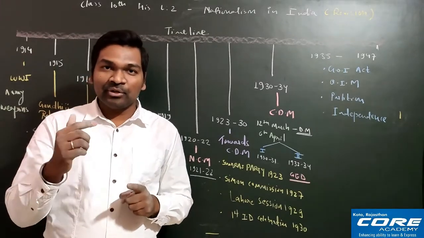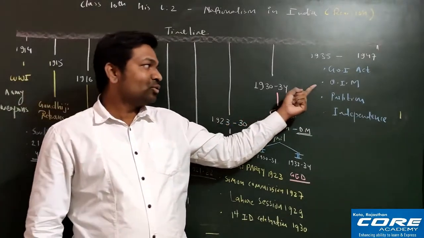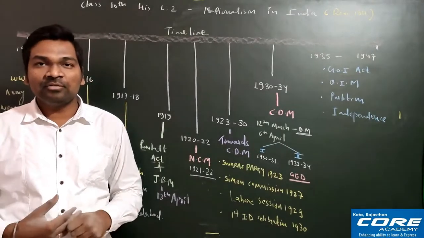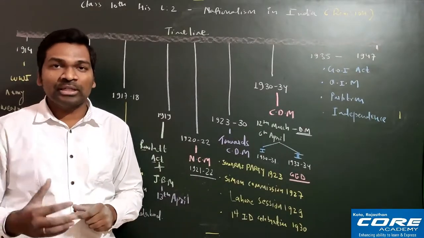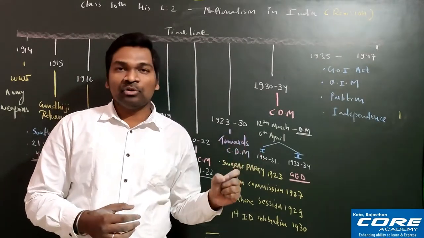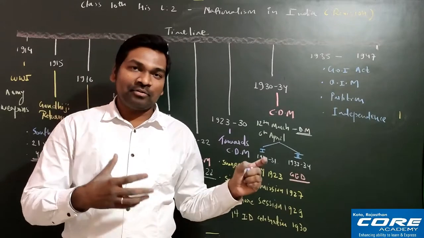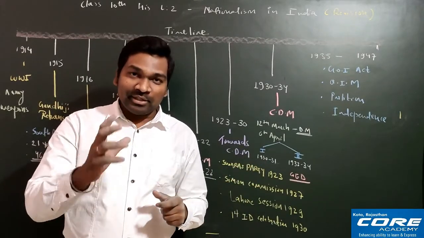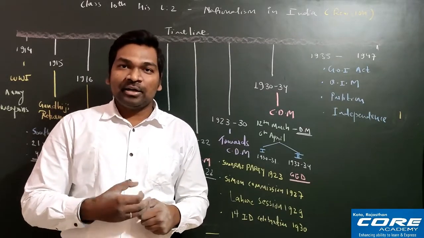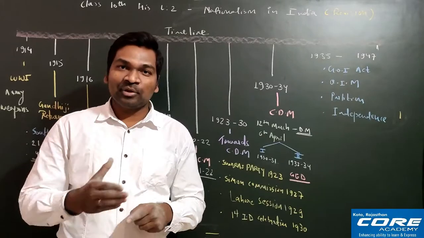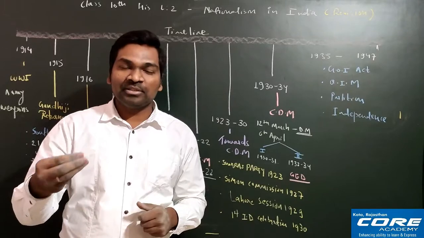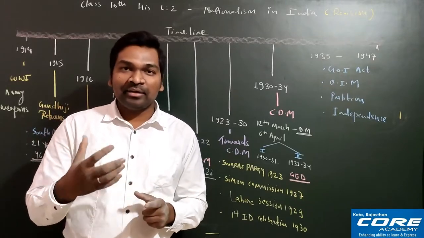And after that in 1942, we started the Quit India movement, and the leader of this Quit India movement was Gandhiji. Gandhiji gave one very popular slogan, that is do or die, and this was the last big movement before independence, and after 5 years we got independence. Okay. Interestingly, in 1943 the Muslim League also started one movement which was called divide and quit. Divide and quit means first of all you do the partition, and then you force the Britishers to quit India. Fine.